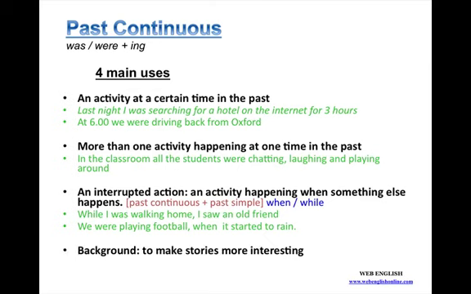The last use is background information, and we use the past continuous to make stories more interesting. As I walked to school, the birds were singing and the sun was shining.